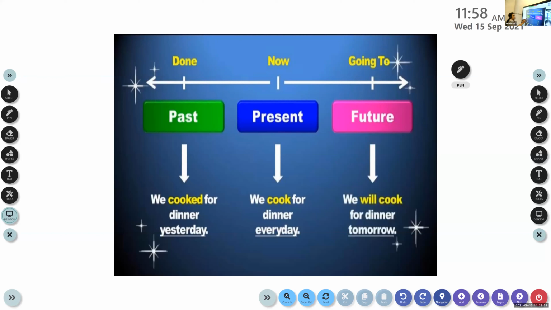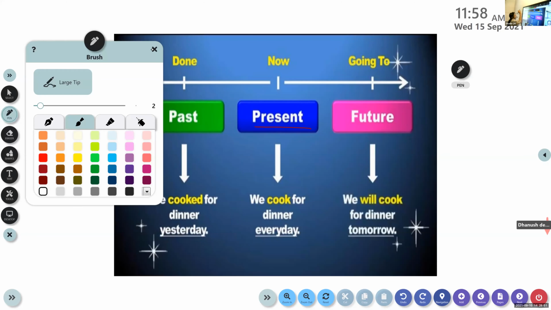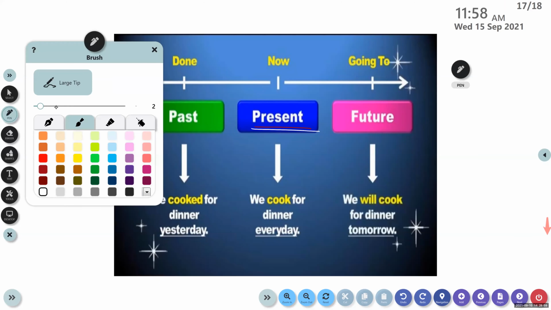So here it is, present. In English, there are 3 main tenses. The first one is the present tense. The second is the past tense. All of you, please have a look at it. Yes, present tense, past tense, and the future tense.